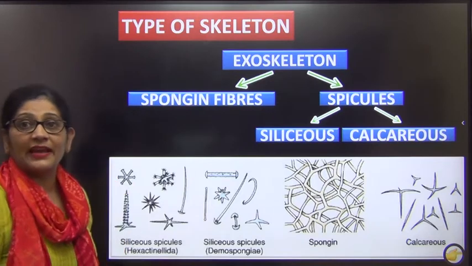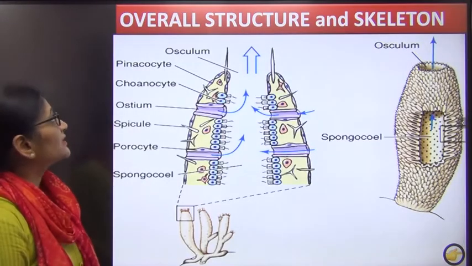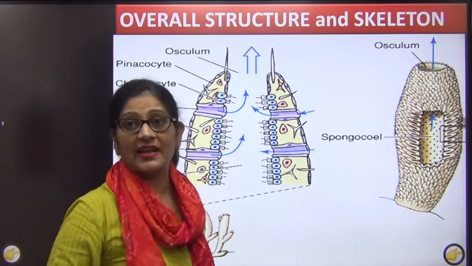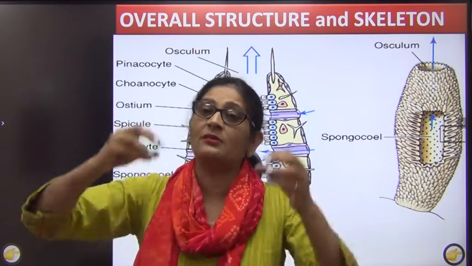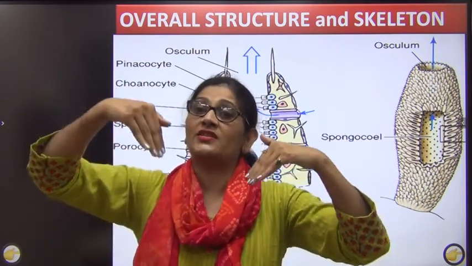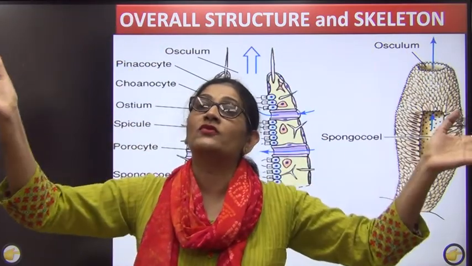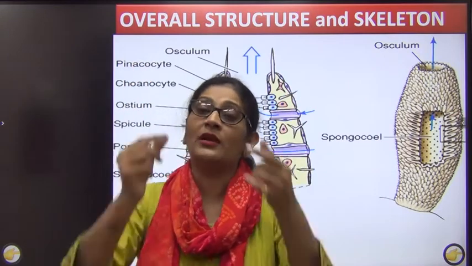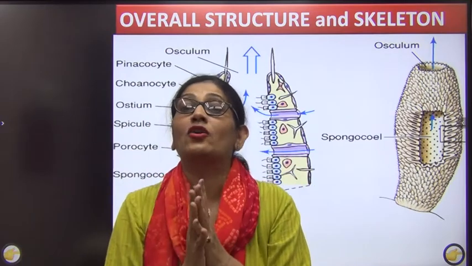So let us once again revise the structure of a porifera before we go into the major systems of the porifera. The structure says that poriferans are variously shaped and attached to the substratum. The body has numerous pores; through ostia water comes into canals, then it lands up into the spongocoel and moves out through the osculum. The body has outer ectoderm, inner endoderm, endoderm has choanocytes, and externally it is lined by a lot of spicules.